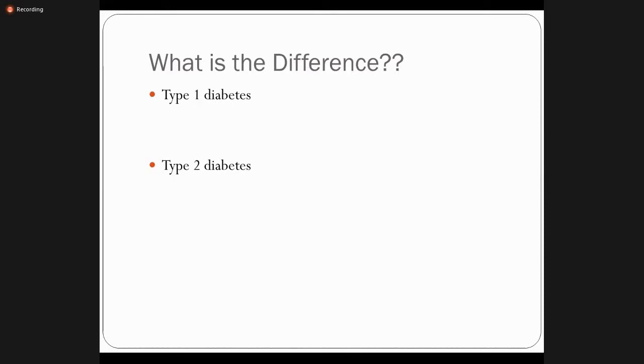So now two problems. One of the problems is absolute lack of insulin. What does it mean? Absolute lack.